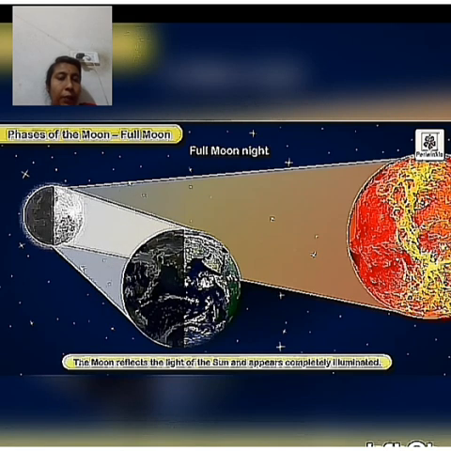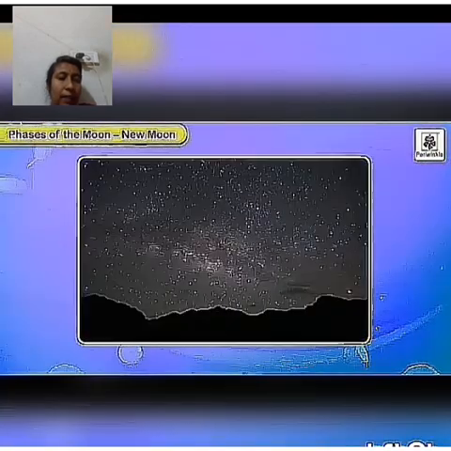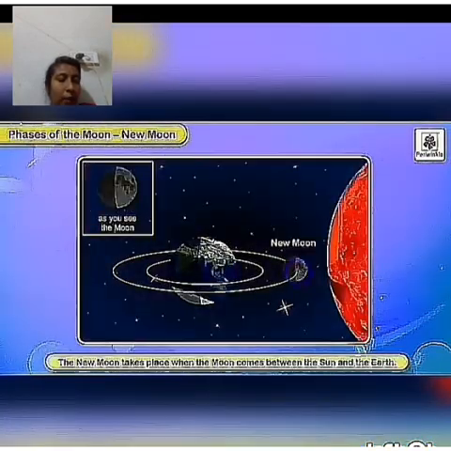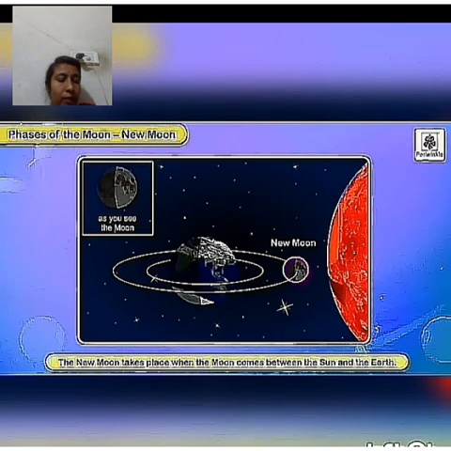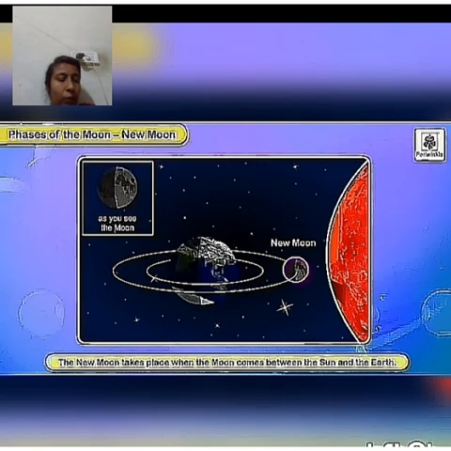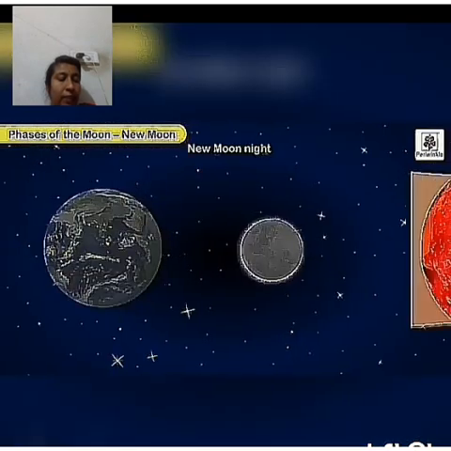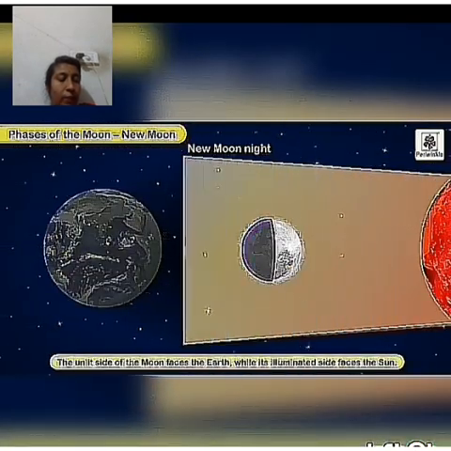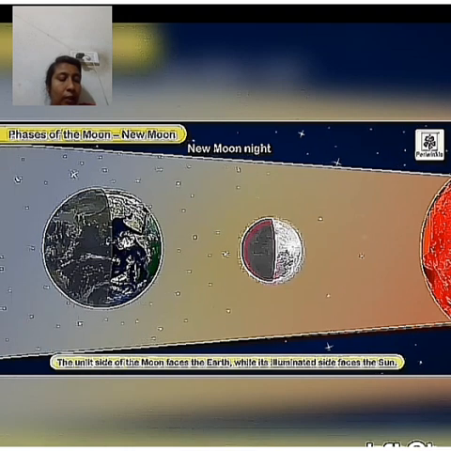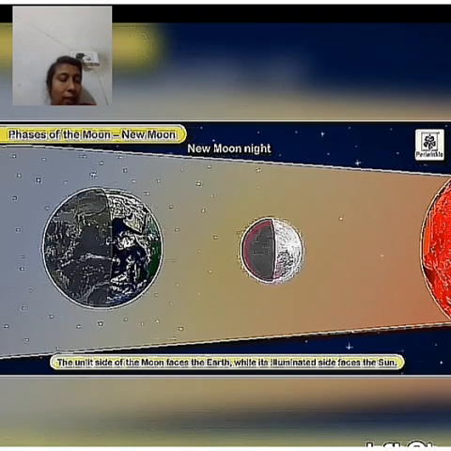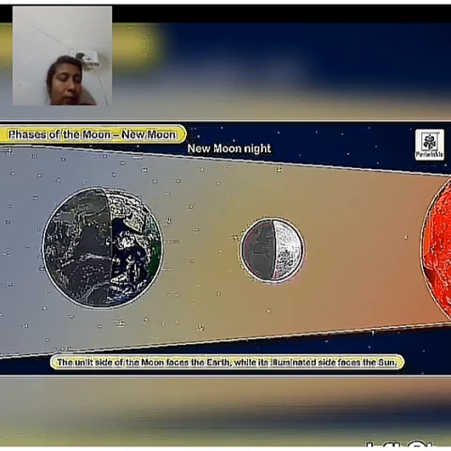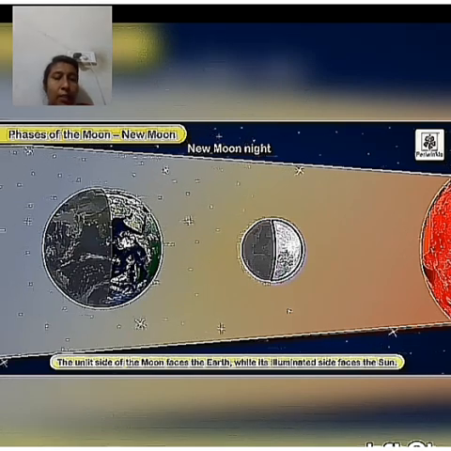New moon. The new moon takes place when the moon comes between the sun and the Earth. During this time, the unlit side of the moon faces the Earth, while its illuminated side faces the sun. Therefore, the moon is not seen very clearly from the Earth on a new moon night. The different shapes of the moon that we see are called the phases of the moon.